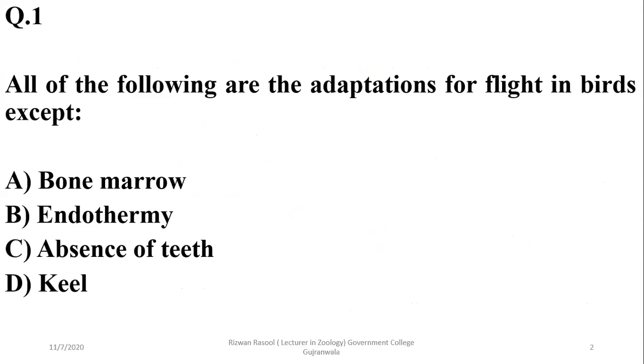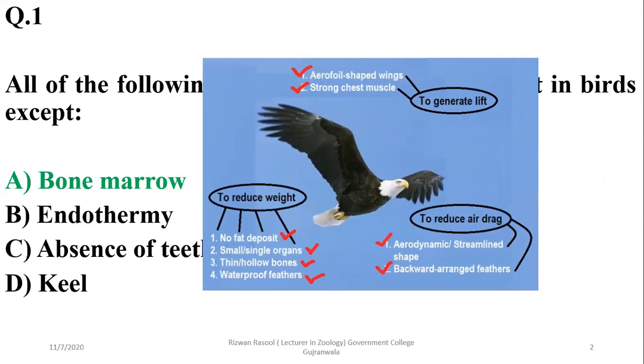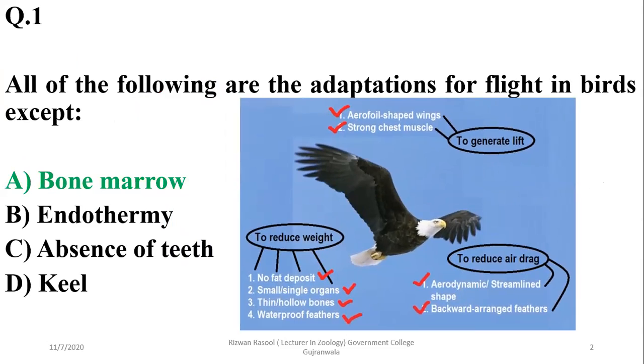All of the following are adaptations of flight in birds except: birds have various adaptations for flight, but bone marrow is not their adaptation. Bone marrow has been reduced, while endothermy, absence of teeth, the keel for flight muscle, reduced fat deposition, small and single organs, thin hollow bones, aerofoil shaped wings, strong chest muscles, as well as the modification of forelimbs into wings are all adaptations for flight. But bone marrow is not an adaptation, it has been reduced although.